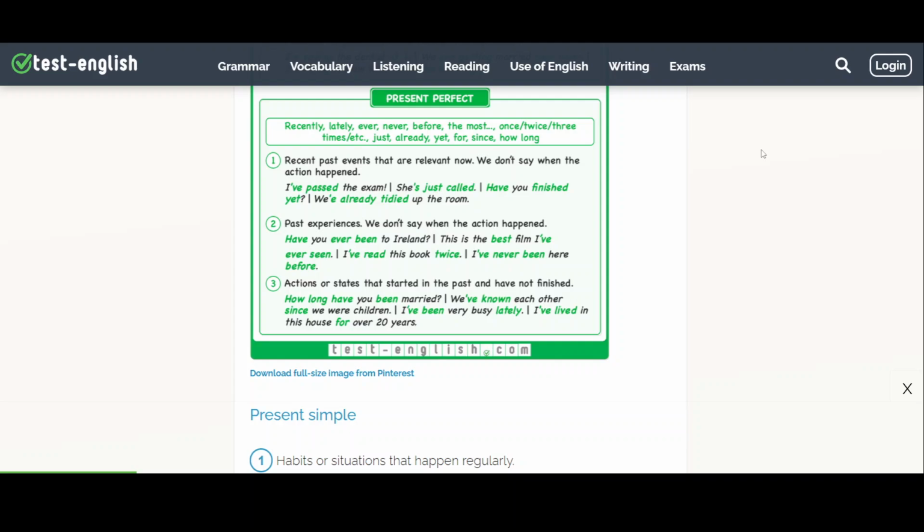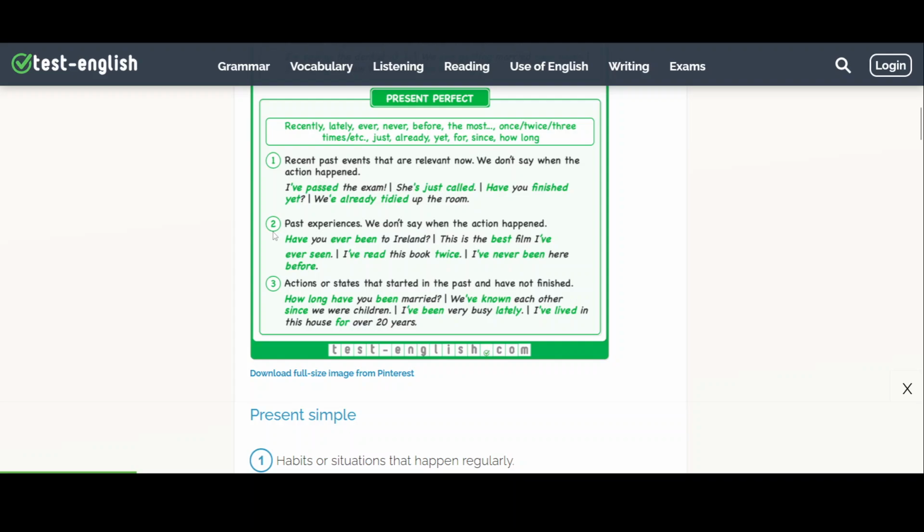I've lost my keys. Would it be correct if I said, I've lost my keys, but now I've found them? That would be incorrect because we use the present perfect for recent past events that are relevant now. So if I found my keys, I can't say I've lost my keys. I would have to say, I lost my keys, but now I found them.